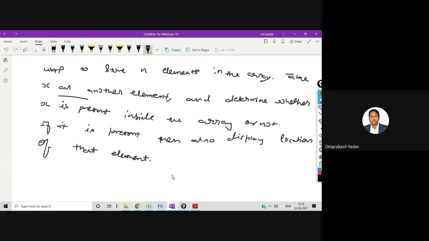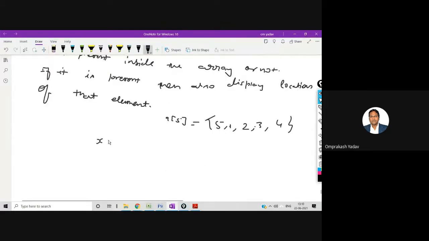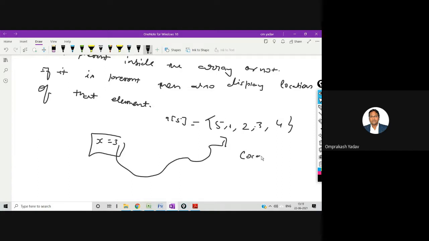Let's say suppose I am having one array, and in this I am having the elements like 5, 1, 2, 3, and 4, right? And then I will take one more element, x is equal to, let's say, 3. Now I will check whether this 3 is present inside this array or not. If this x is present, then I must also tell at the end at which location I got this particular element. Now there is a difference between location and index number.